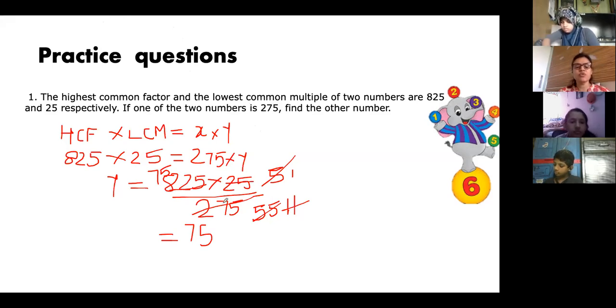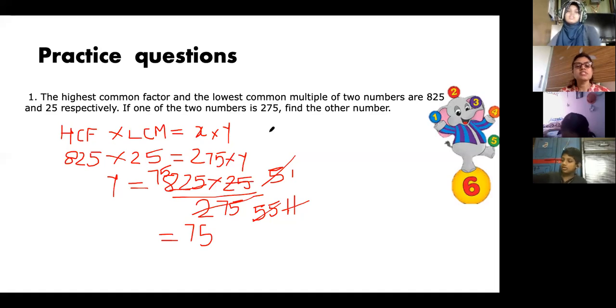I started with the smaller one, 25, and then I cut it with 825. Anyway, because multiplication is commutative, any one number you can take. Ma'am, I did not understand this method. What method? Multiplication? No, ma'am, the question of this.